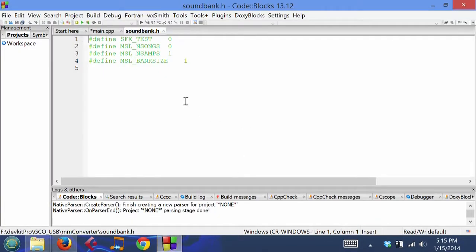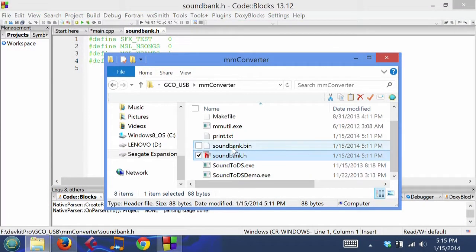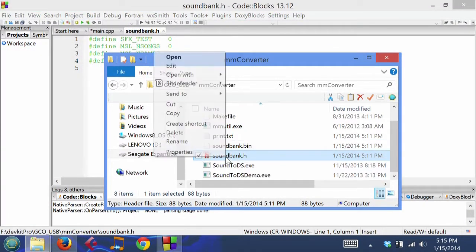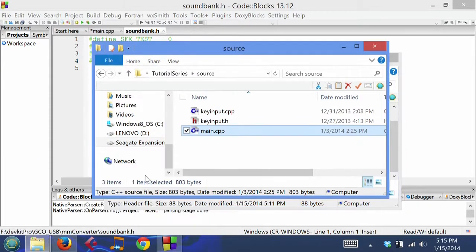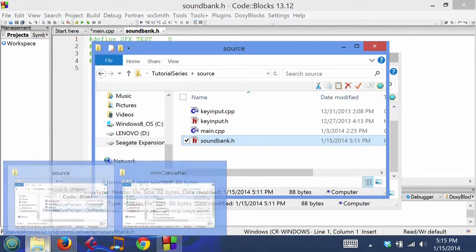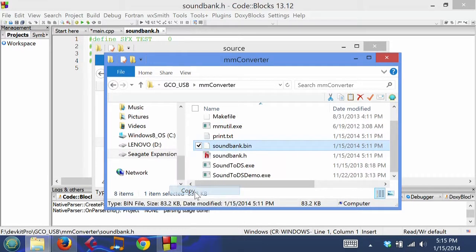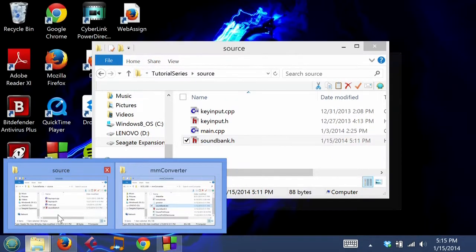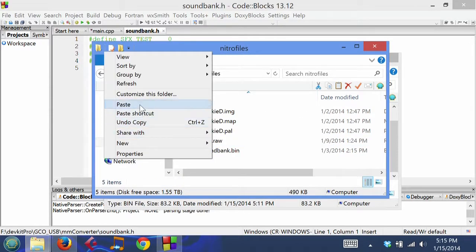So, with that said, we now have our soundbank.h and our soundbank.binary. We are going to copy our soundbank.h file into our source folder, and we are going to copy our soundbank binary, and we're going to paste that into Nitro files.